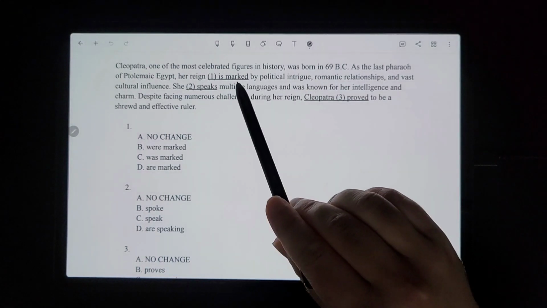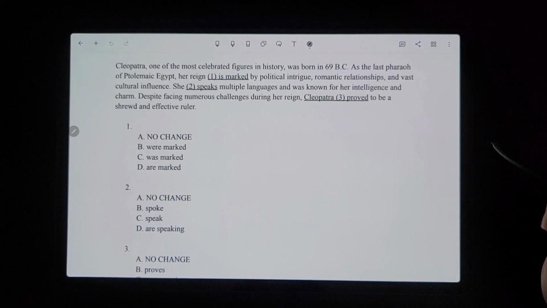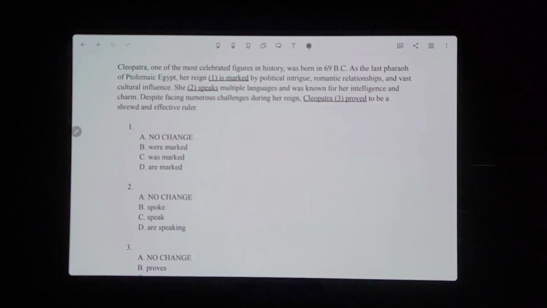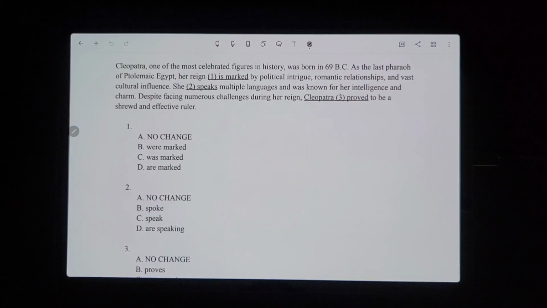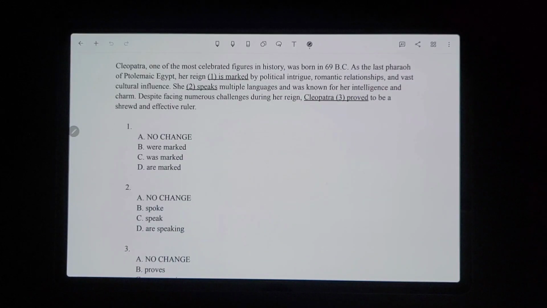So let's start with number one. We're deciding if this portion should be no change or if we need one of these. So Cleopatra, one of the most celebrated figures in history, was born in 69 BC as the last pharaoh of, I think, Ptolemaic Egypt. Hopefully I'm saying that right. Her reign is marked by political intrigue, romantic relationships, and vast cultural influence. So if you didn't already know who Cleopatra was, you would still know that this is in the past because they gave you that context in the previous sentence of the year she was born.